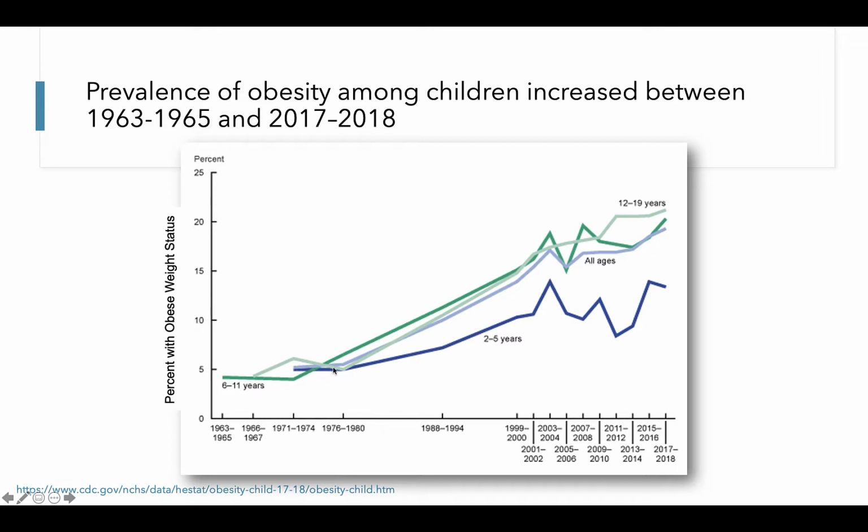The light blue line represents all ages combined, and we see that between the 1970s and 1980s, there was a slight increase in obesity, but a very stark and significant increase between the 1980s and the 2000s. Weight status for children and adolescents continues to increase into the present day. These trends are similar when we break out the data for 2 to 5-year-olds in the dark blue line, 6 to 11-year-olds in the dark green line, and 12 to 19-year-olds in the light green line.